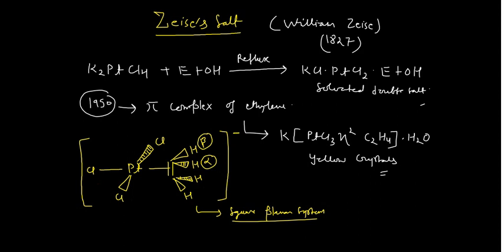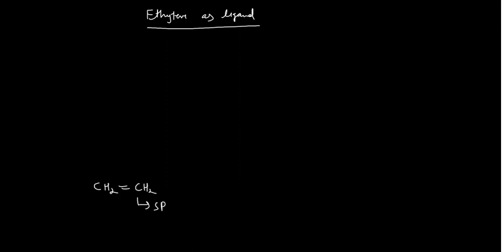So we will see the alkene as the ligand, ethylene as the ligand. Say, you know this is CH2 double bond CH2, both of the carbons are sp2 hybridized, so I can write sp2. So both carbons will have this unhybridized p orbital, which forms the pi bond.